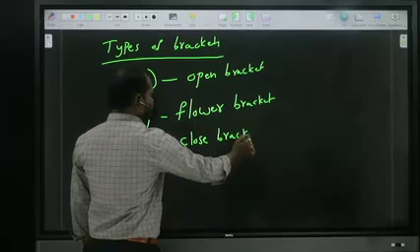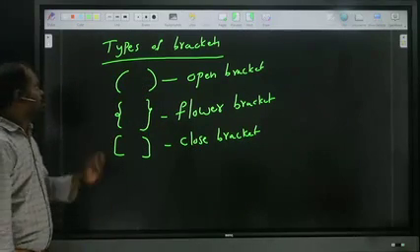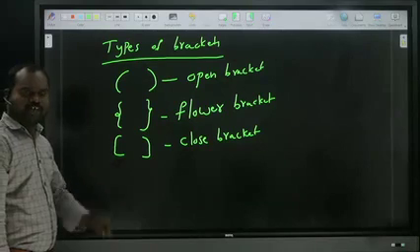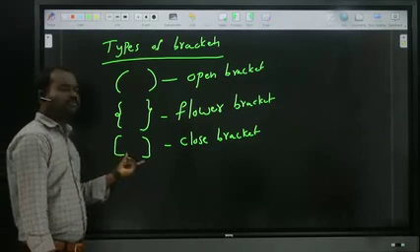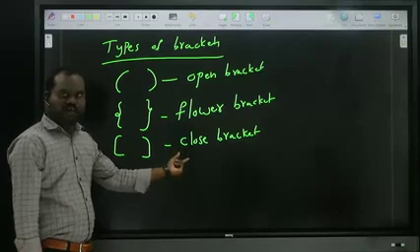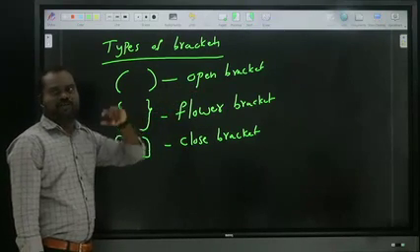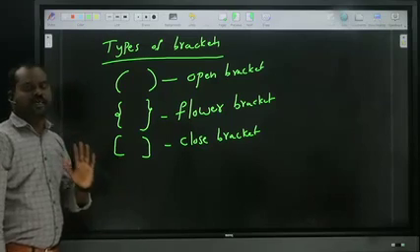Then the close bracket, which we can sometimes also call a square bracket. These are the three types of brackets: circular, curly and square. Is it clear?